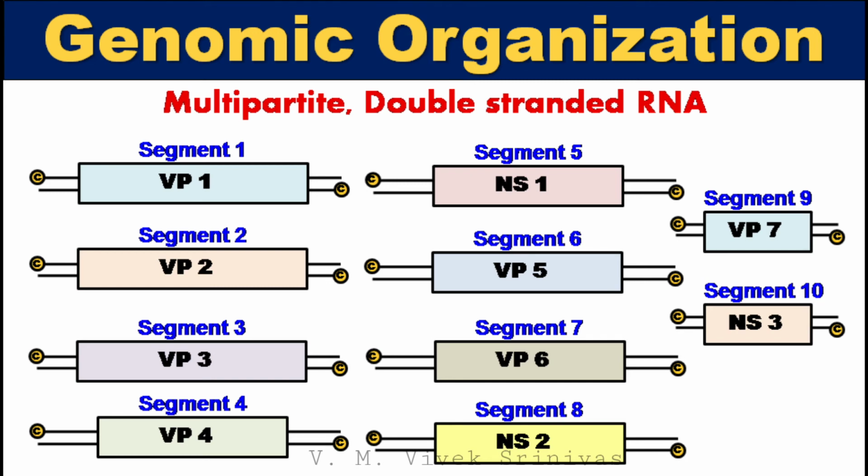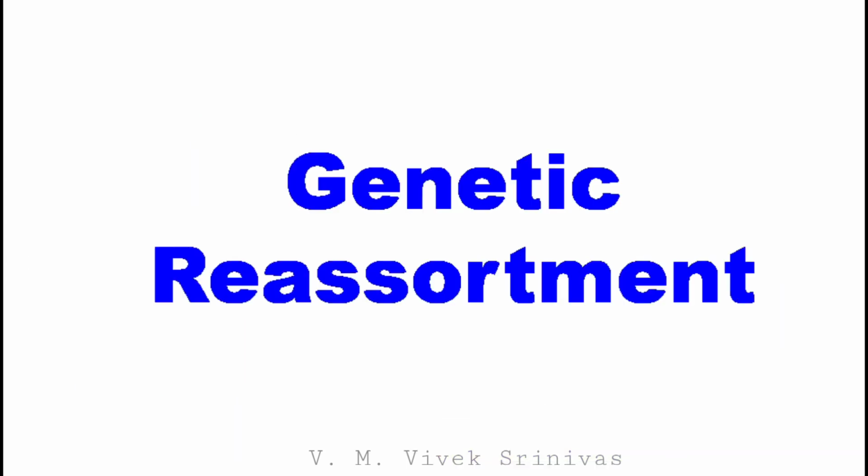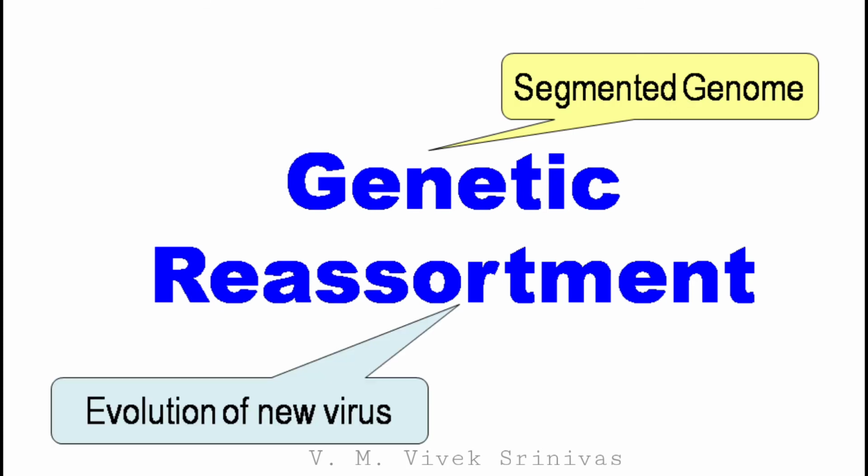Each segment codes for 1 or 2 proteins. The 5' end is methylated, that is capped. And the 3' end has no poly-A tail. As we already discussed, the segmented genome may result in genetic reassortment. That may lead to the evolution of a new virus.